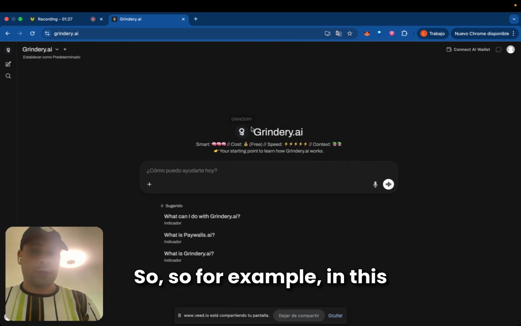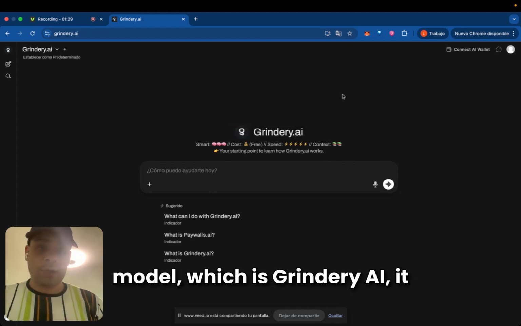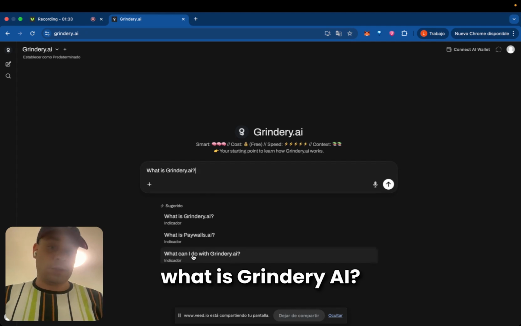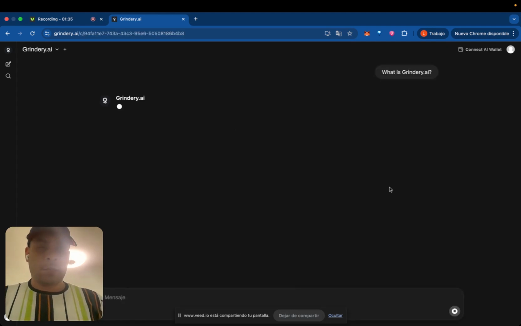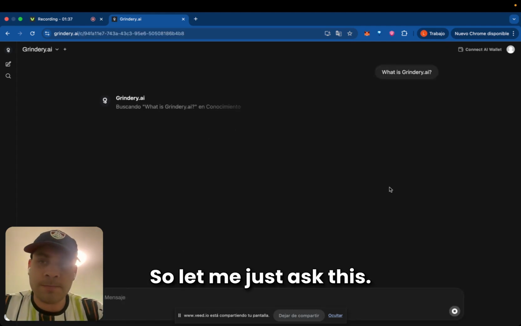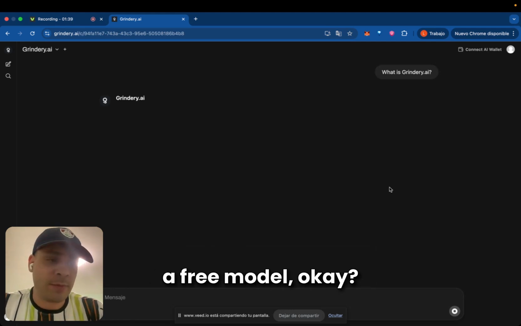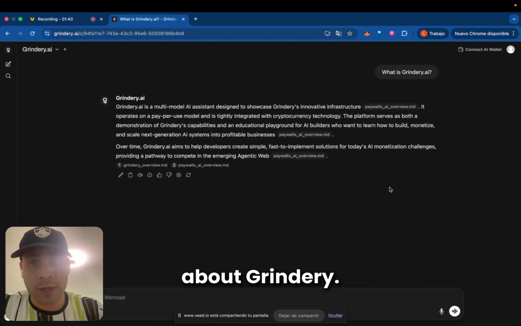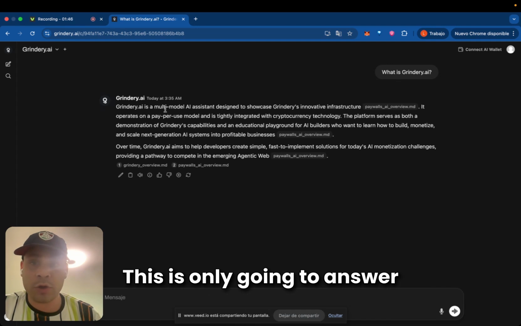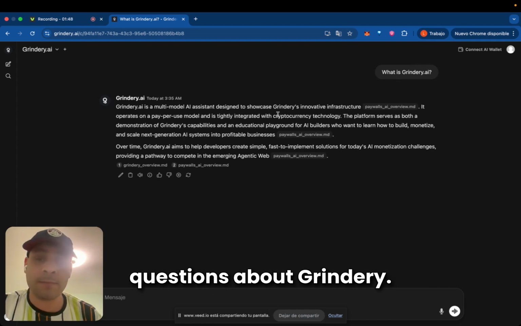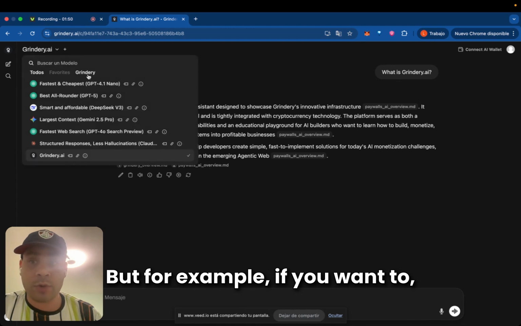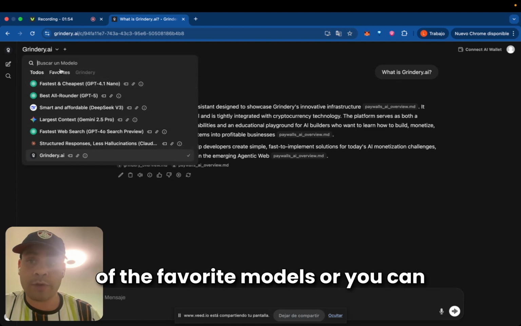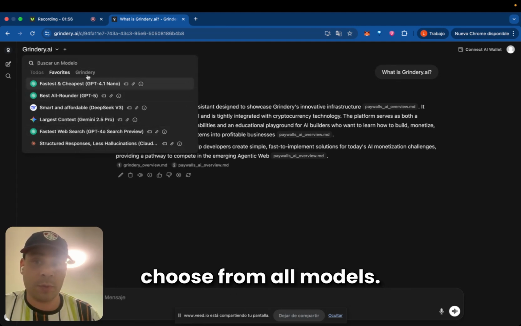For example, this model, which is Grindery.ai, will be your onboarding model. You can ask things such as what is Grindery.ai. Let me just ask this. This is going to be a free model. You can use it to ask as many questions as you want about Grindery. This is only going to answer questions about Grindery. But if you want to ask any other type of question, you can choose one of the favorite models, or you can choose from all models.